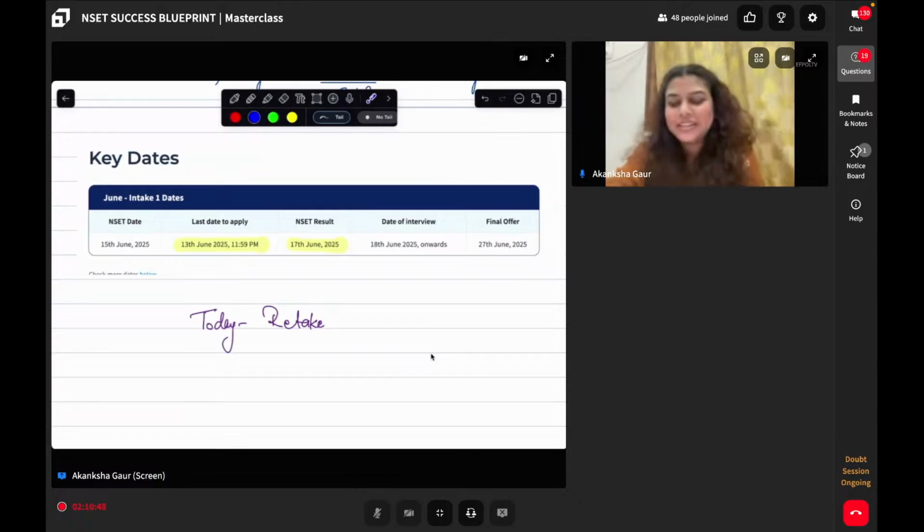Yes, Anam, you are right. There are always two intakes, one in August and one in late September, so that everybody who has not appeared for the previous intake can come in.